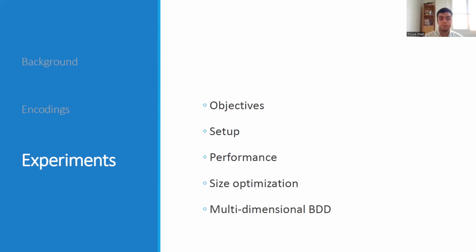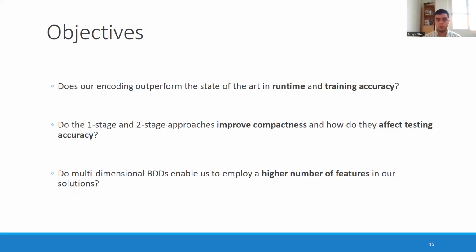The first thing that I wanted to talk about is what are we looking for in our experiments? What are the questions that we are trying to answer? The first one is, is our approach improving the state of the art in terms of performance, meaning runtime and training accuracy? The second thing that we want to see is, do 1-stage and 2-stage approaches improve compactness, first of all? And if they do, how do they affect testing accuracy? Does improving compactness come at a great cost to testing accuracy or not? And lastly, for our MD-BDDs, we want to see if their unique structure is enabling us to employ a higher number of features in our solutions within the same compact size.